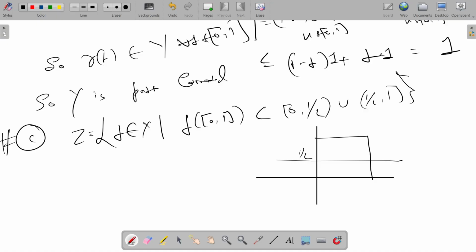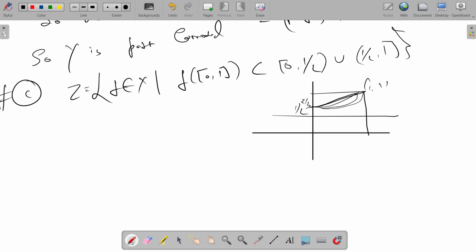So I thought, maybe if I take a point, let's say 2/3, since half is not included, and this is (1,1). Can I make functions like this? First let's start with a line from 2/3 to (1,1). So I took f_n(x) to be x to the power n by 3 plus 2/3.